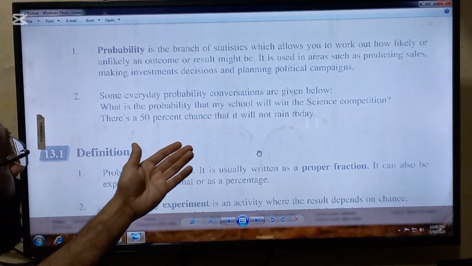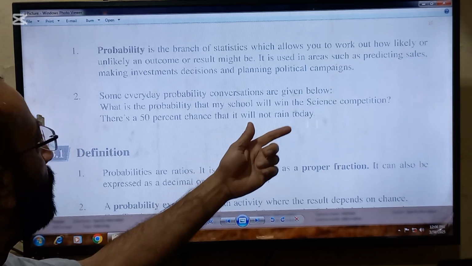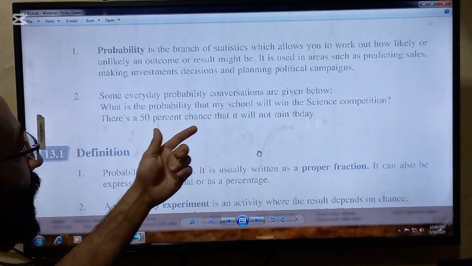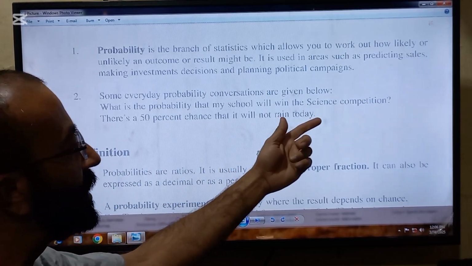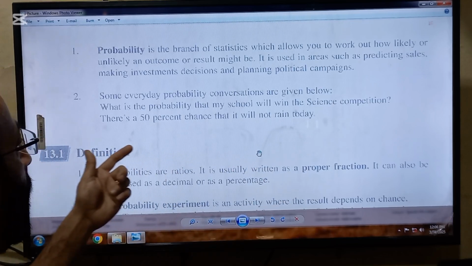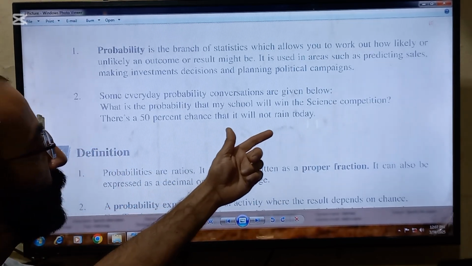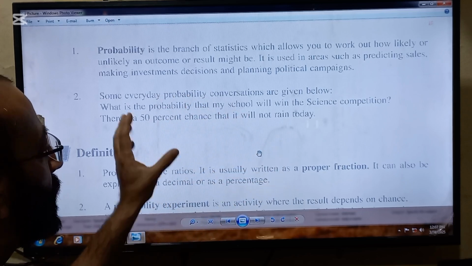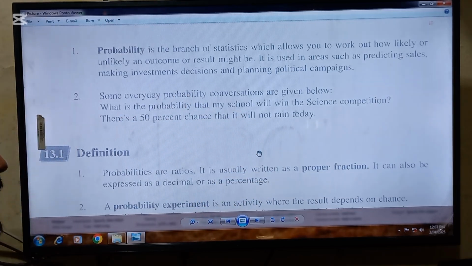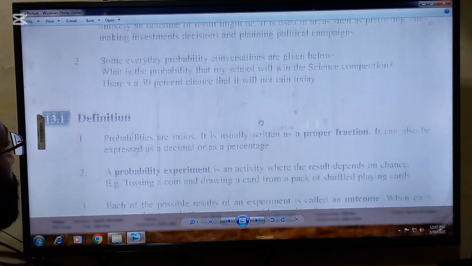Some everyday probability conversations are given below. What is the probability that my school will win the science competition? And there is a 50% chance that it will not rain today. So these are some everyday conversations in which probability is used.